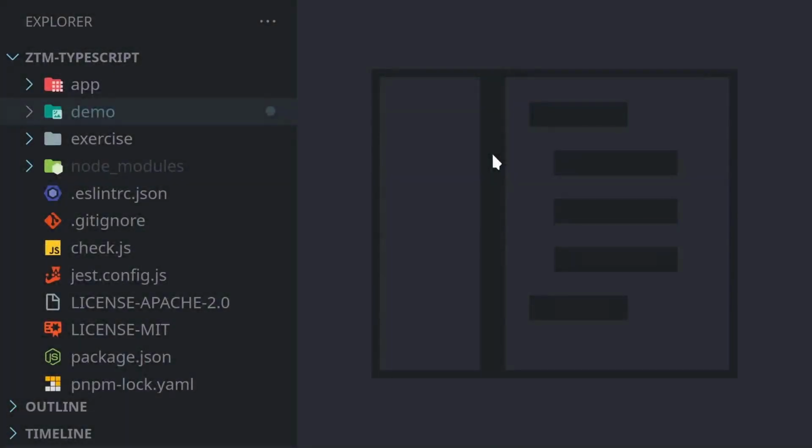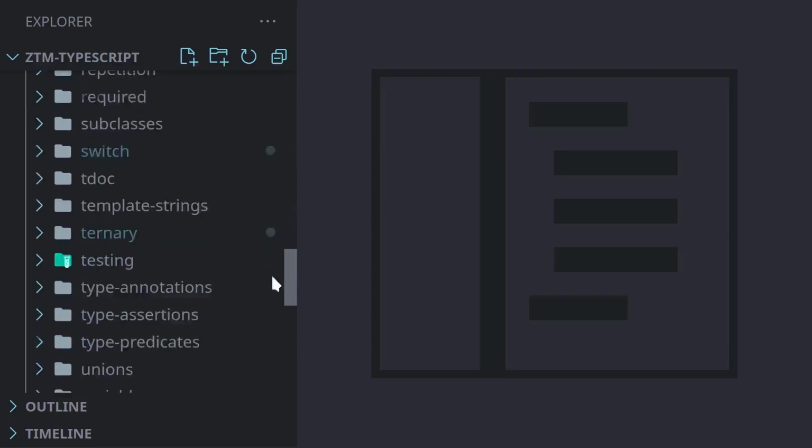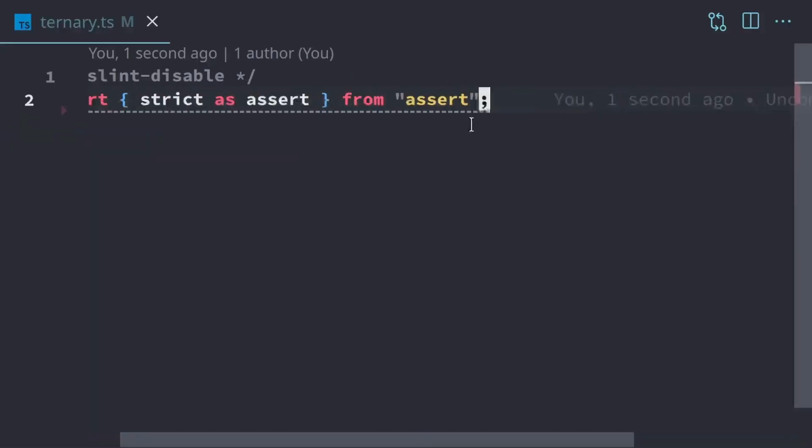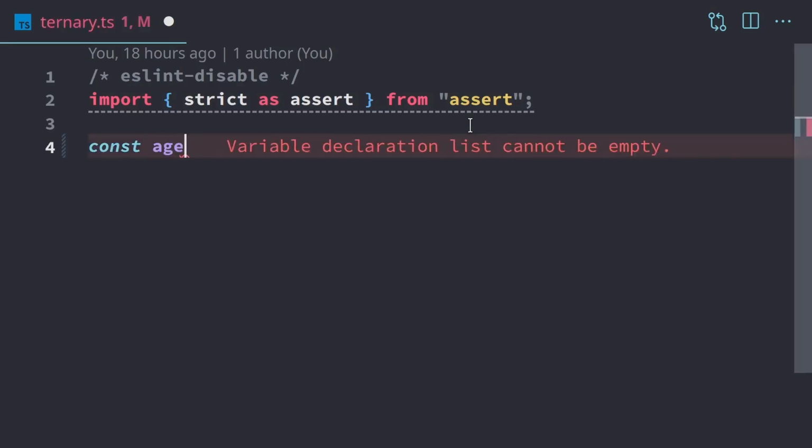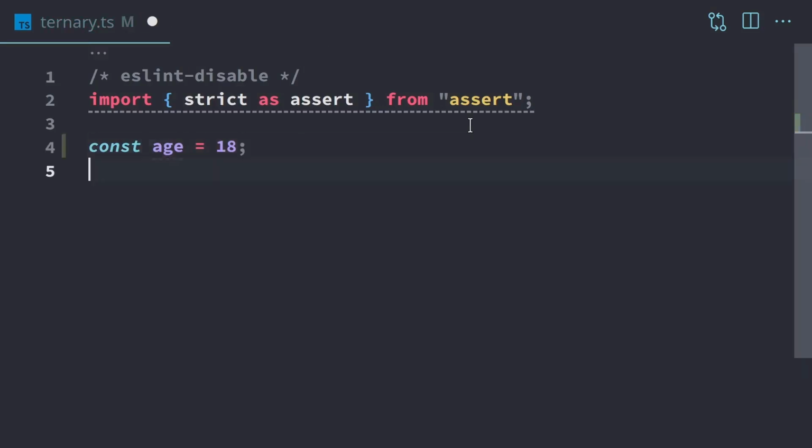In this demo, we're going to be finishing up our control flow with the ternary operator. We'll open up the demo folder and go down to ternary, open up ternary.ts. What a ternary operator is, essentially, is an if-else block put together on a single line using very concise formatting. So we'll start with the variable name age. For example, let's say we have cash register software, and we want to indicate whether or not someone's allowed to make a purchase based on their age. This particular item requires them to be at least 18 or over.